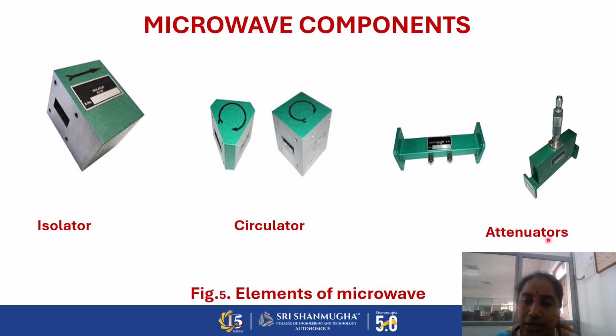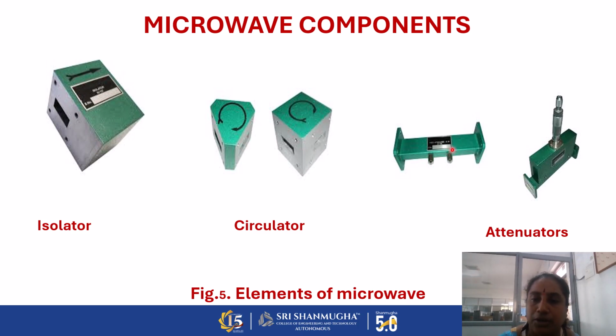And next one, attenuators. The main function of the attenuator I discussed in the previous slide. Mainly for controlling the entire power level of the microwave system, we are using attenuators. Attenuators are classified into two parts: one is the fixed attenuator and the second one is the variable attenuator. This element is a fixed type of attenuator, and this is a variable type of attenuator. In the fixed type, we can measure only certain particular decibels.